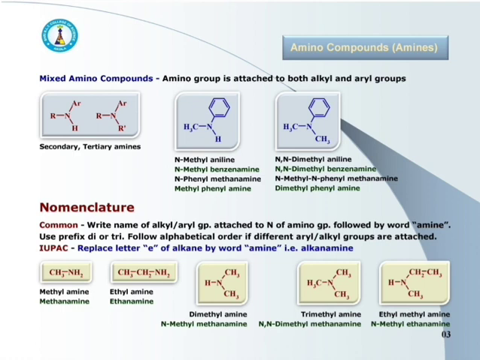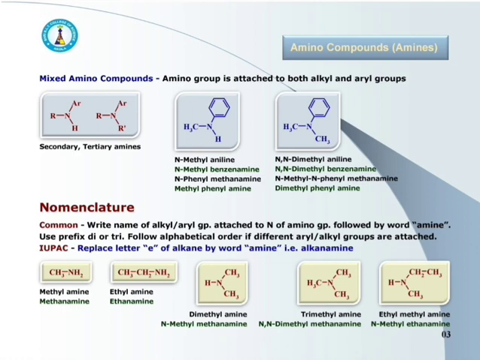In this way, according to the type of groups attached to nitrogen, amino compounds can be classified as aliphatic, aromatic, or mixed amino compounds.